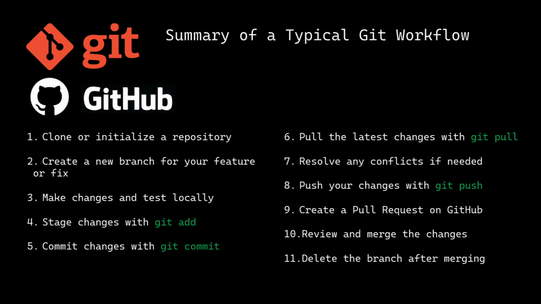Stage changes when you're ready with git add. Commit changes with git commit. Pull the latest changes with git pull. Resolve any conflicts if needed. Then push your changes with git push. Create a pull request on GitHub. Review and merge the changes. Delete the branch after merging.